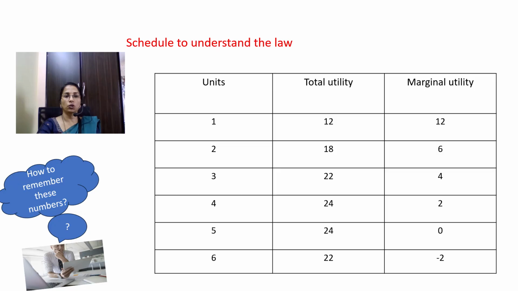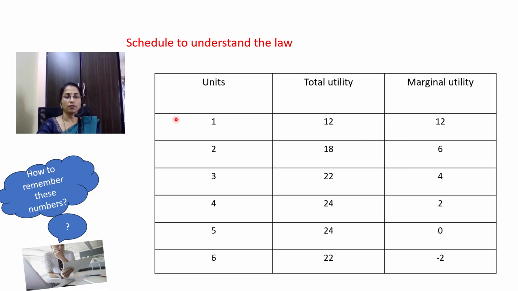In this slide, I have given a table which consists of 3 columns: first column units, second column total utility, and third column marginal utility. In the units column I have written 1, 2, 3, 4, 5, 6 units. In total utility I have written the numbers 12, 18, 22, 24, 24, 22. The marginal utility column you can see there.